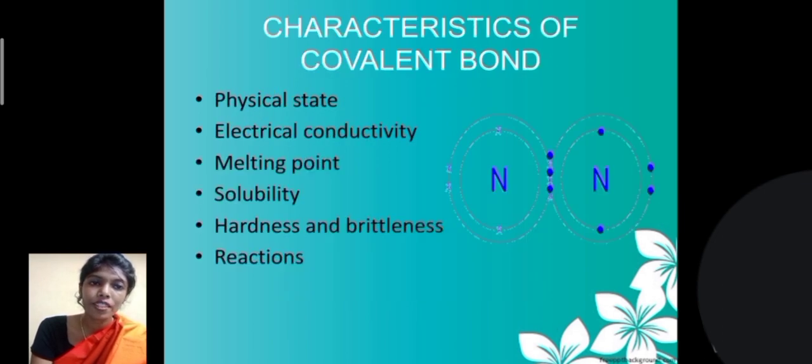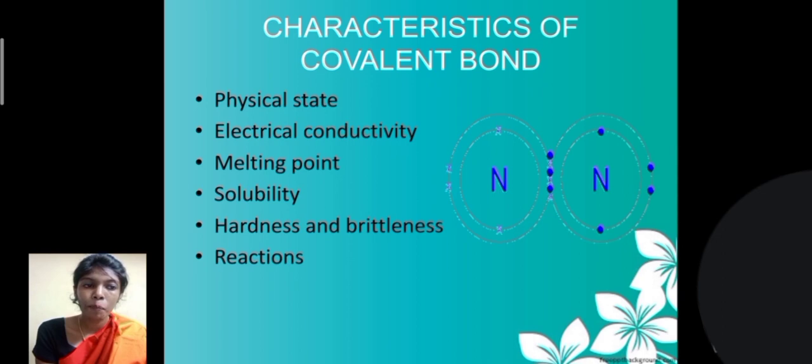The characteristics of covalent bond. The physical state of covalent compounds depends on the attraction between covalent molecules, which is very weak. The covalent compounds exist as gases, liquids and solids, for example oxygen gas, water liquid or diamond solid.